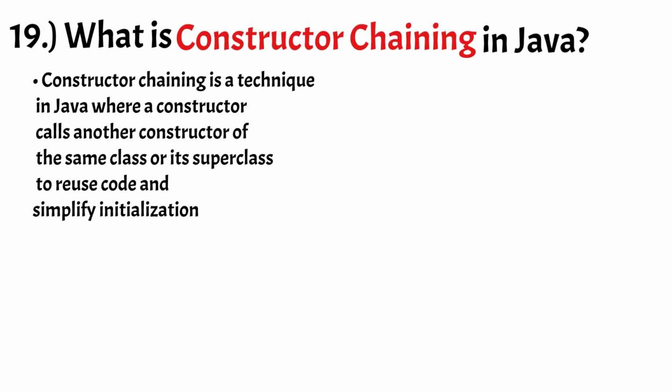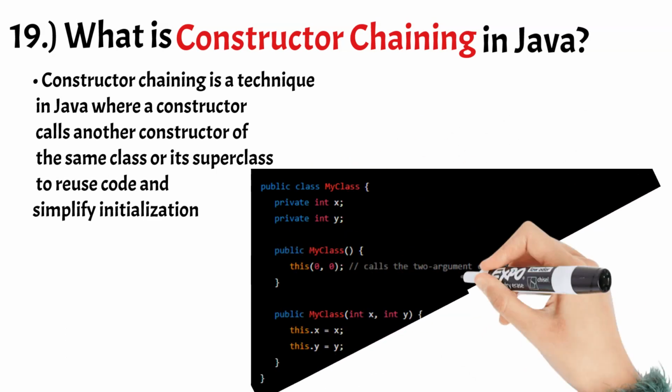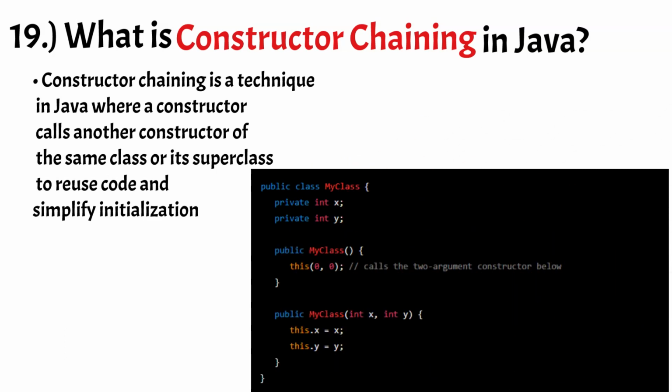Constructor chaining allows a constructor to delegate the task of initializing some or all of the instance variables to another constructor in the same class or superclass. In order to chain constructors in Java, we use the this keyword to call another constructor in the same class or the super keyword to call a constructor in the superclass. The call to another constructor must be the first statement in the constructor body. Here is an example of constructor chaining in Java.